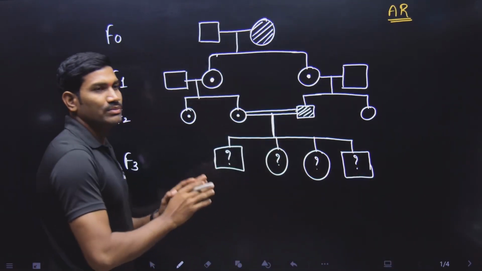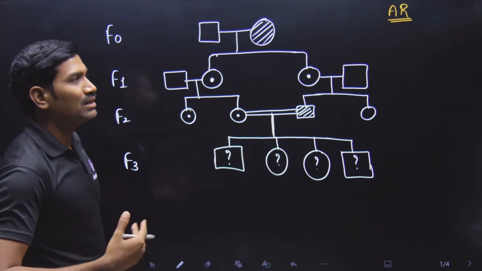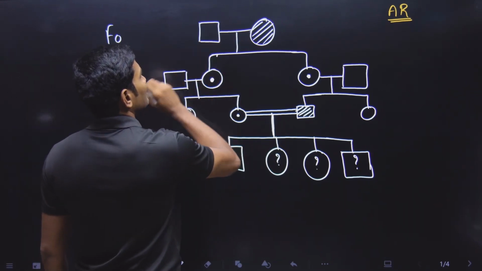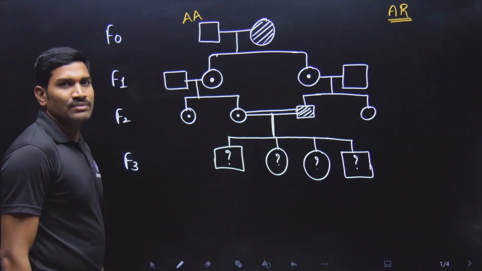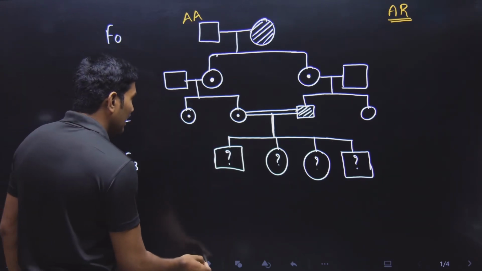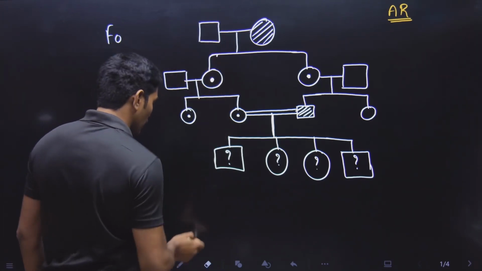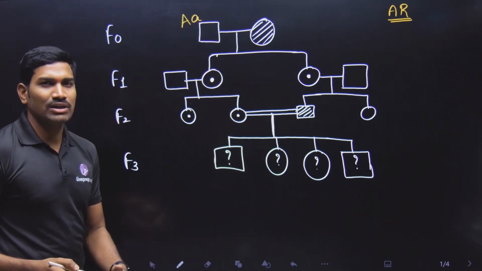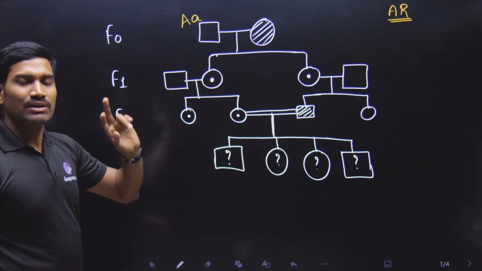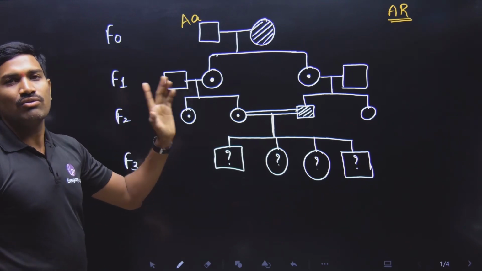Now let us assume that this pedigree is following autosomal recessive. Then how will you solve this? This is a normal individual. Autosomal recessive normal individual means what? It is capital A capital A, or capital A, small a. Yes or no? When both are possible, what I told you? Take heterozygous.